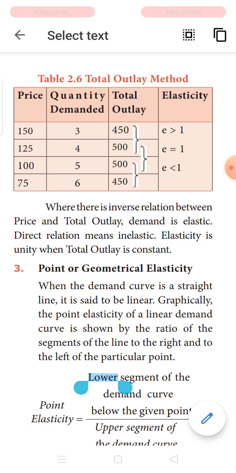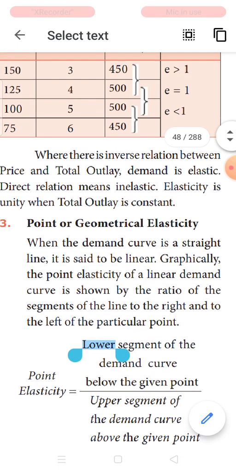In the second case, for a change in price, there is no change in the amount of expenditure spent. So you call it as unitary elastic, where the value is equal to 1. In the third case, there is a fall in price, there is a fall in total expenditure also. So both move in the same direction. It is said to be directly related to each other, where the value of elasticity is lesser than 1. You call it as relatively inelastic.